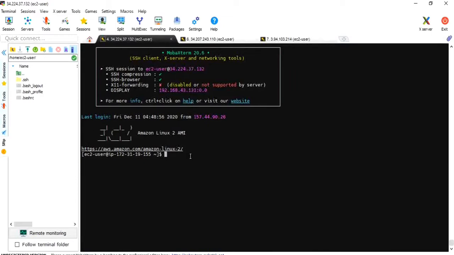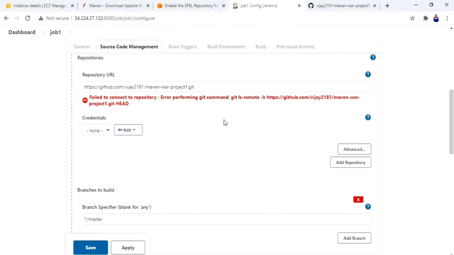How would Jenkins know that they are on this particular server? We have to explicitly define that, we have to set the environment. We have set environment variables for that purpose only. So we have to give those environment variables in Jenkins. We have to configure tools in Jenkins also. So that's why it's showing the error.